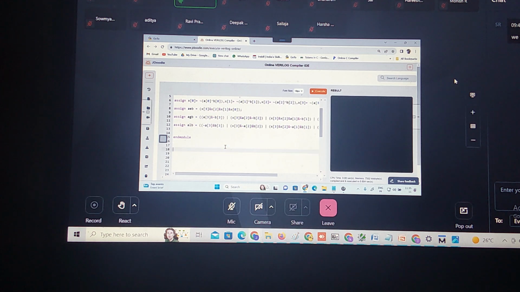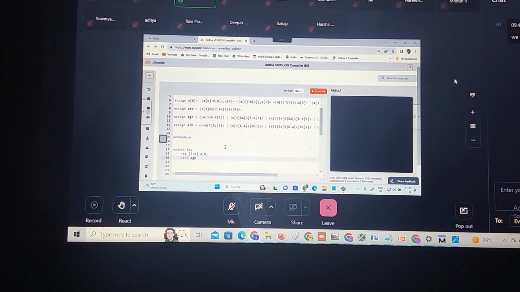Now we need to write the testbench, right? So module TB, then reg 3 down to 0, A comma B, then wire A equal to B. Okay, greater than I'm writing.